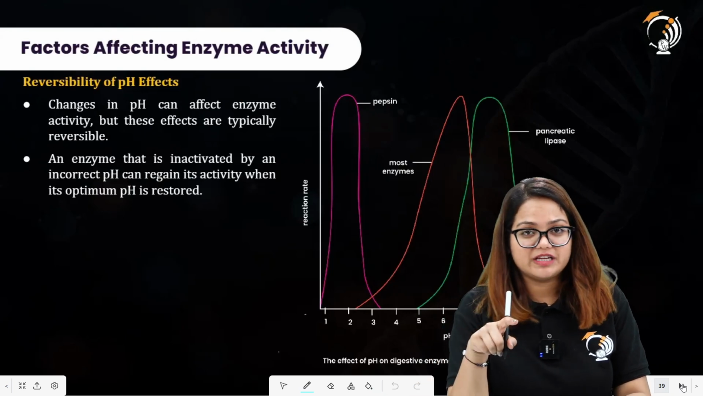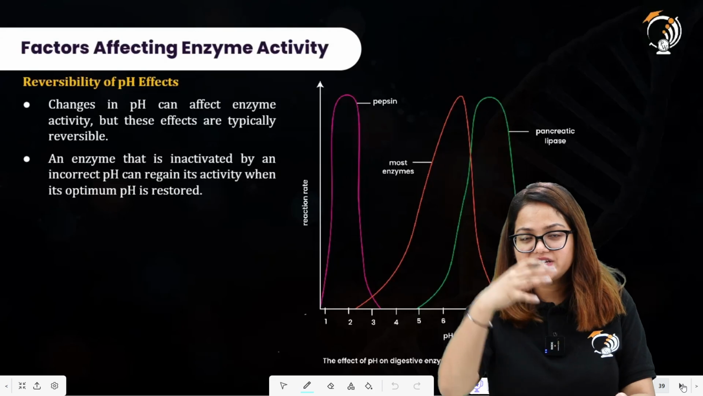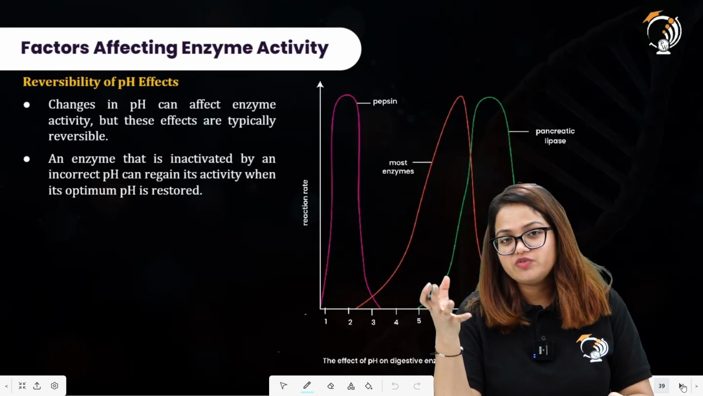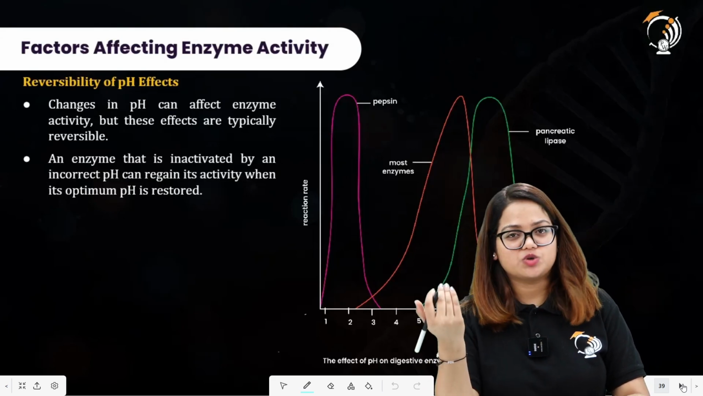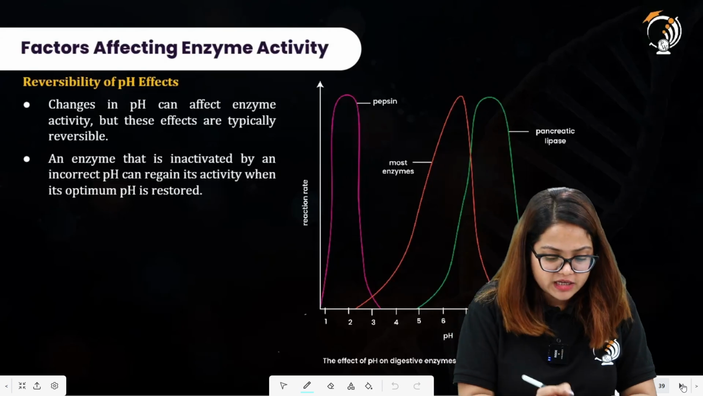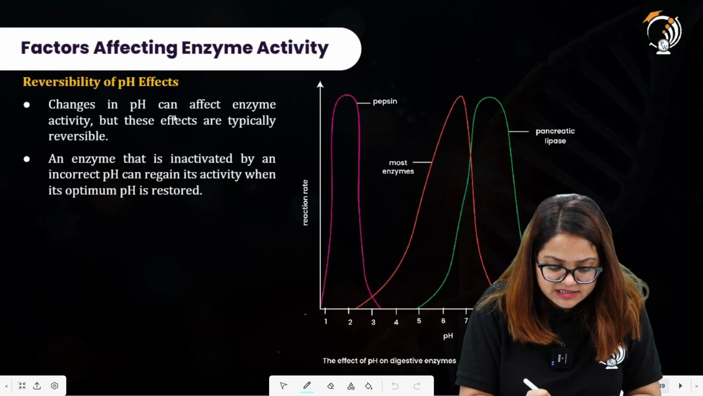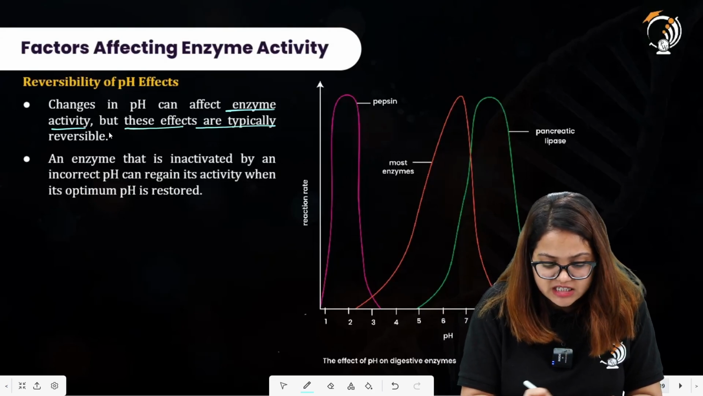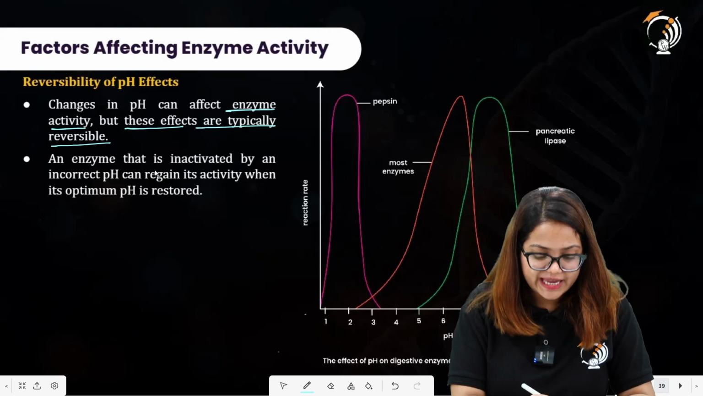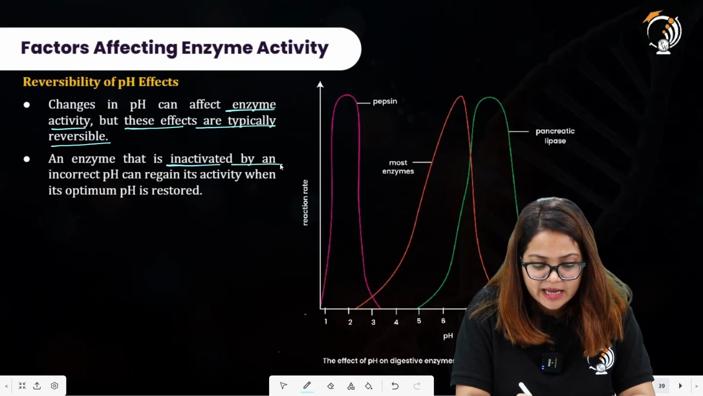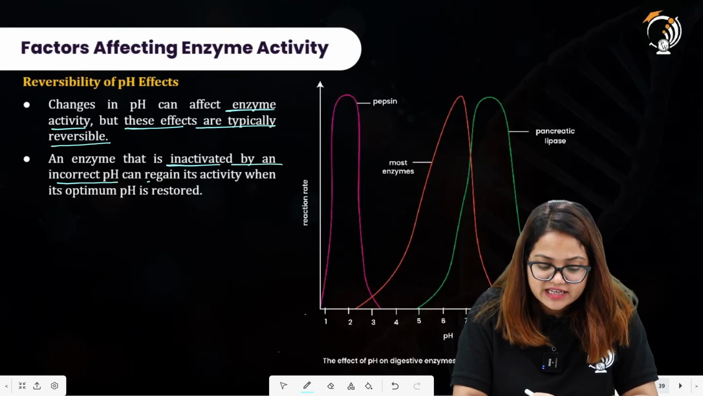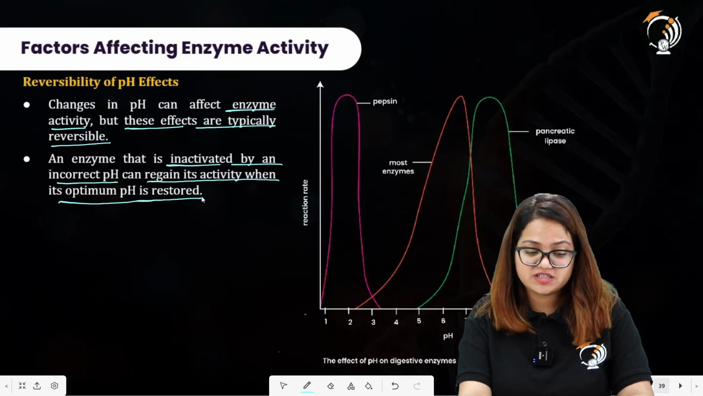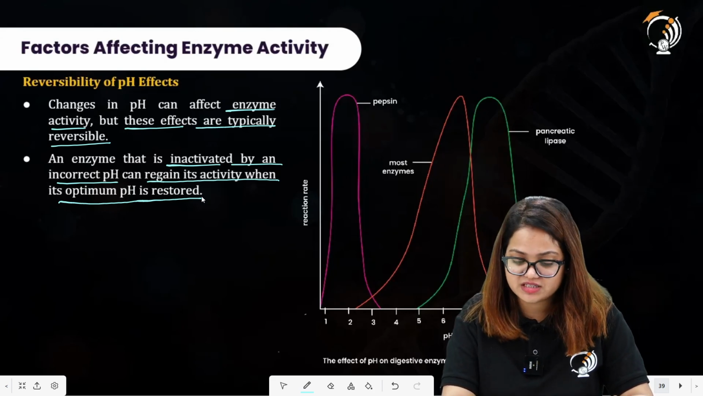If we increase the pH beyond the optimum pH values and then reverse the pH values back to normal, what happens after that? Change in pH can affect enzyme activity. Yes, this is true. But these effects are typically reversible. An enzyme that is inactivated by an incorrect pH can regain its activity when its optimum pH is restored. So this is about the reversibility of pH effects.